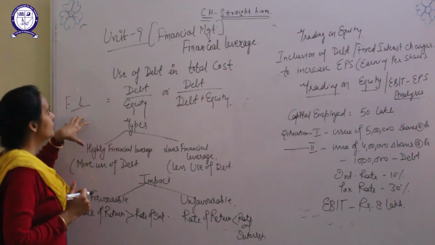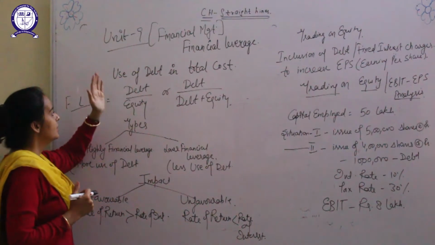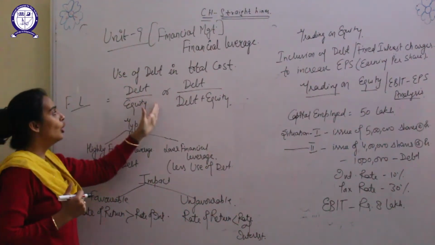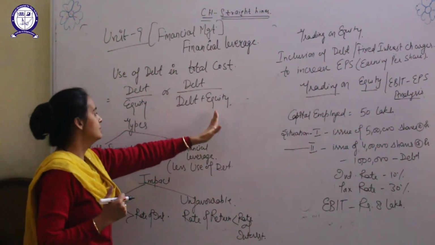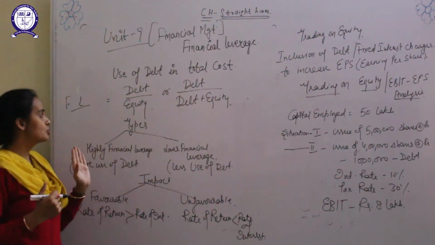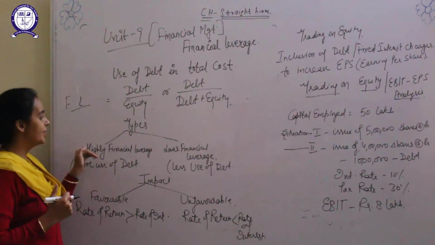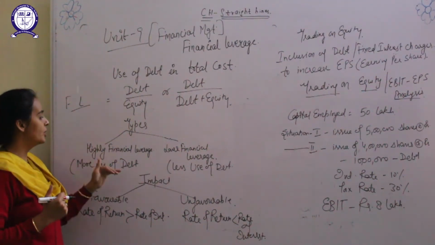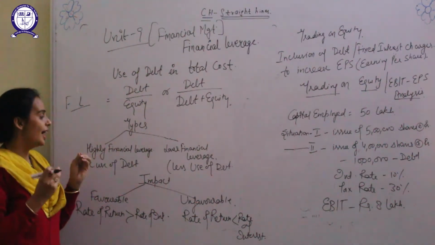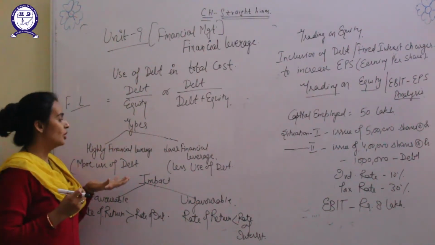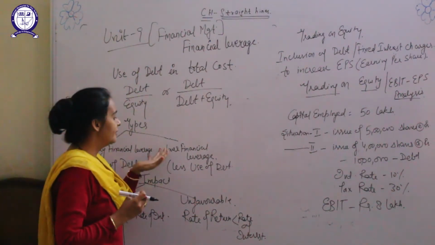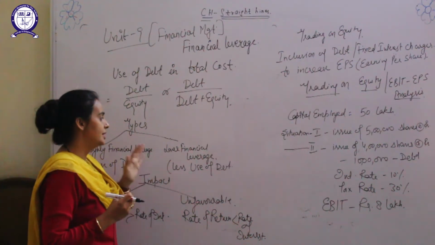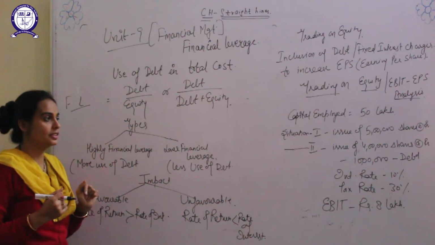What is the formula to calculate financial leverage? Debt upon equity or debt upon debt plus equity. There are two types of financial leverage: high financial leverage and low financial leverage. If the company uses more debt, it is called high financial leverage, and if the company uses less debt, it is called low financial leverage.